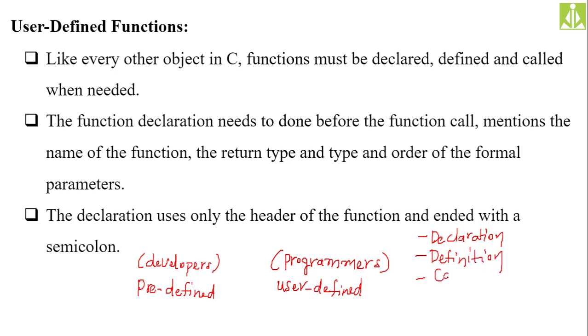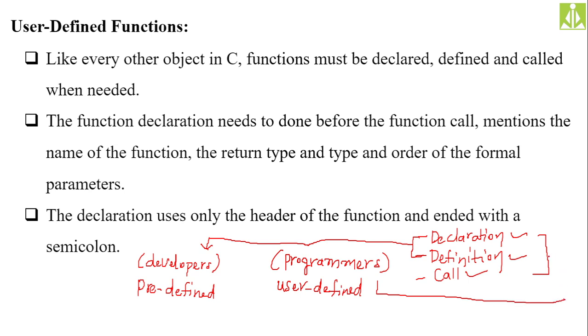Then call. We are going to have function call. So these three things: function declaration, function definition, and function call. Among these three things, if two of them are done by developers, we call them predefined functions. If all of these things are done by the programmers, we call them user defined functions.